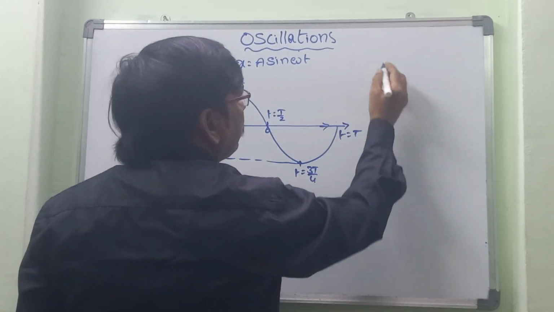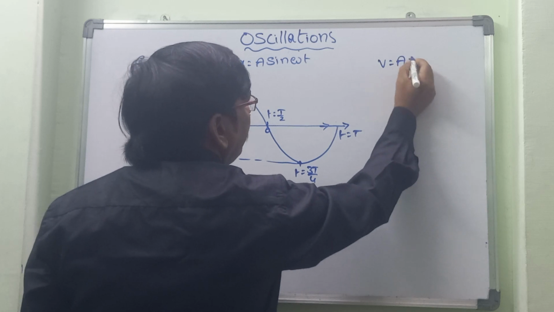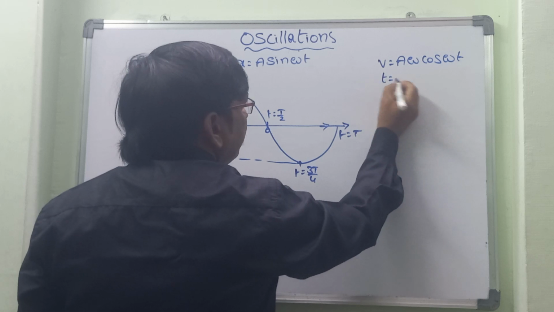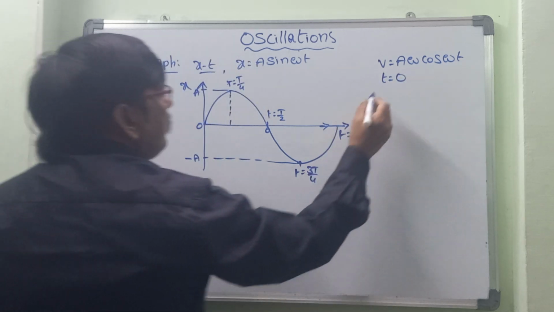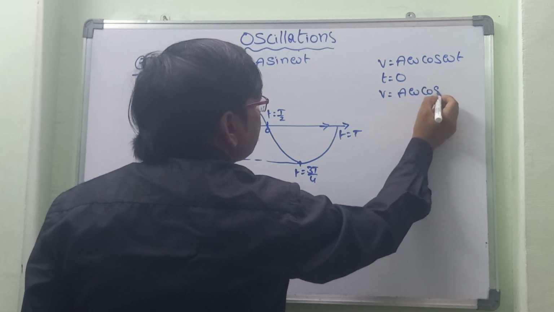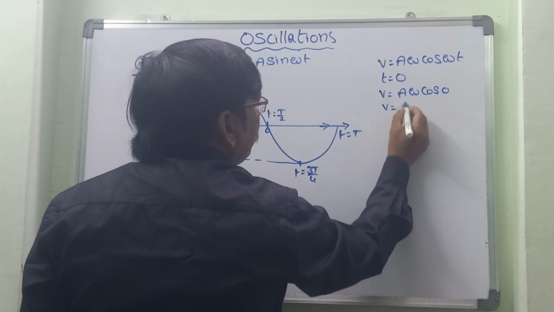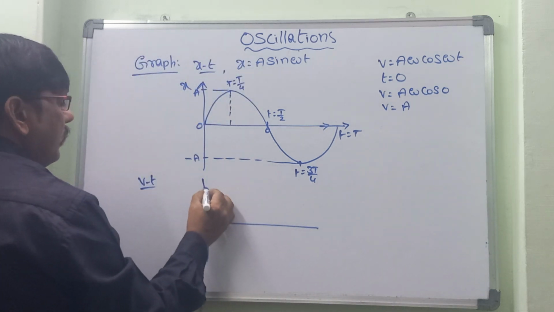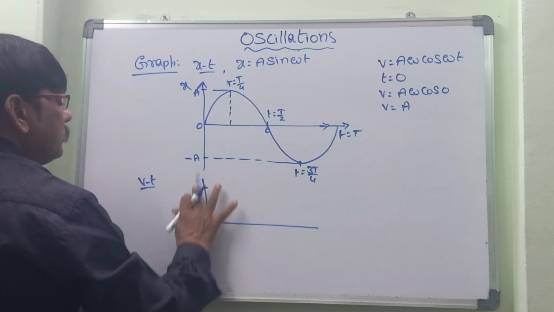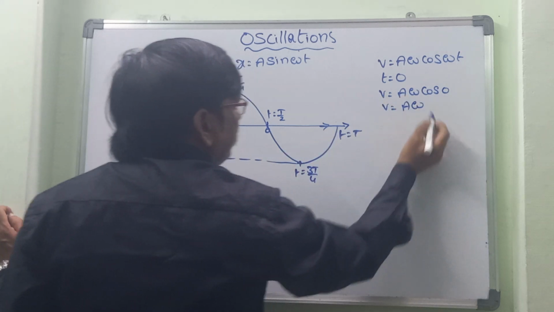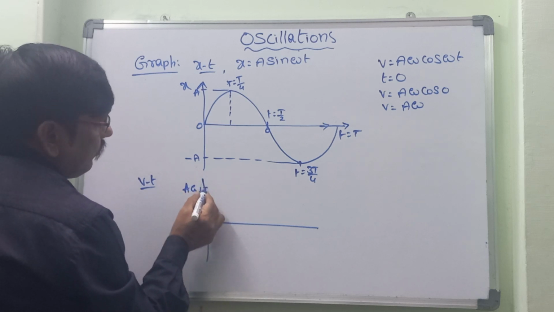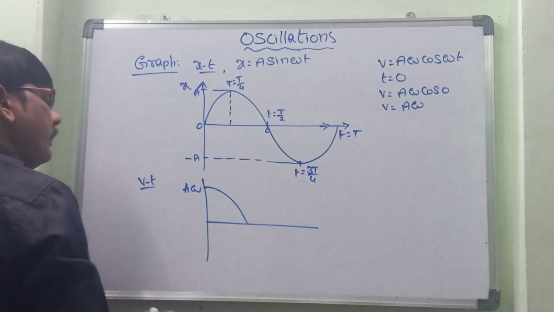So v is equal to a omega cos omega t. Now let us start with t is equal to 0. Then what will happen? v is equal to a omega cos 0, so v is equal to a omega. So the value is a omega, and the graph starts from here for the v-t graph.